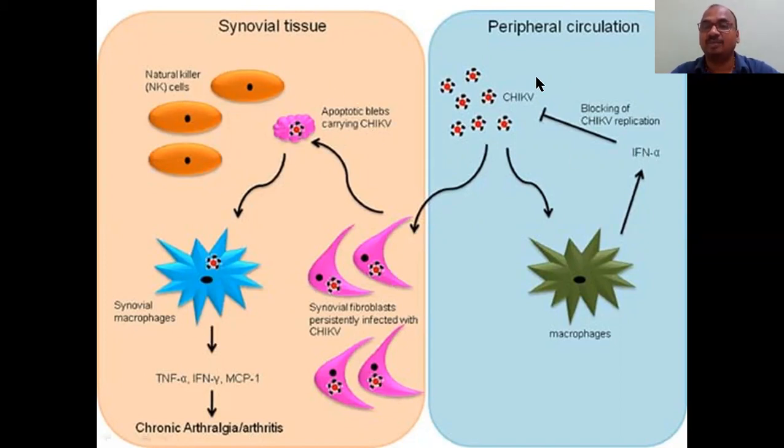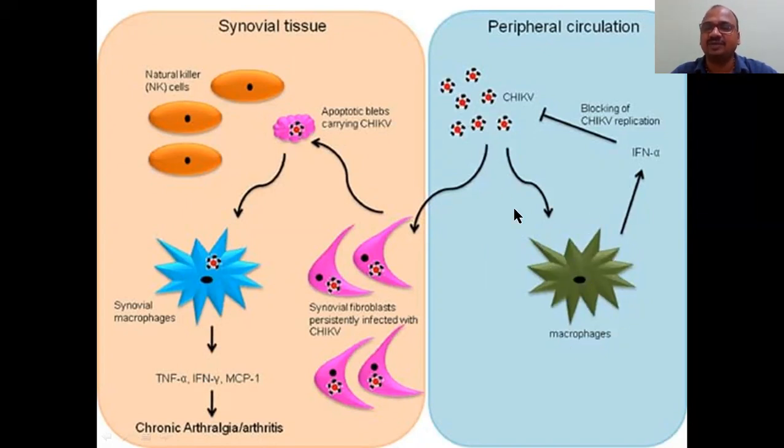This is the peripheral blood circulation. So whenever the chik virus enters here, it develops macrophages. We know very well macrophages are nothing but an antibody system, antibodies against these antigens. This is an antibody. It will be developed due to the chik virus. Our body itself will develop the antibody.